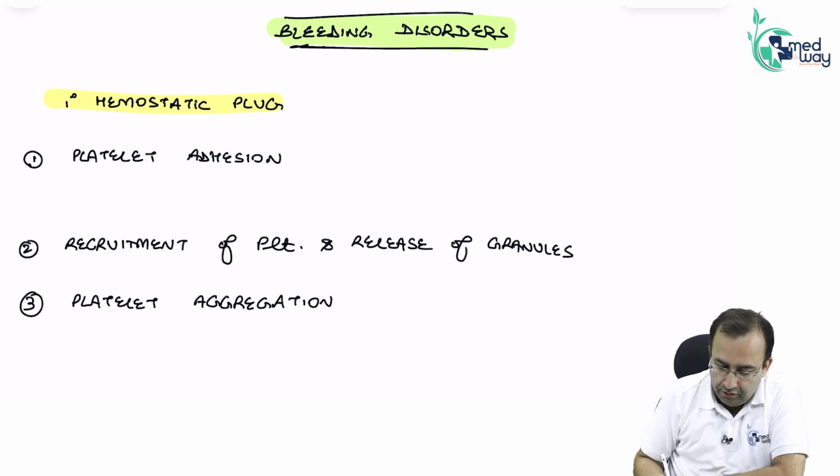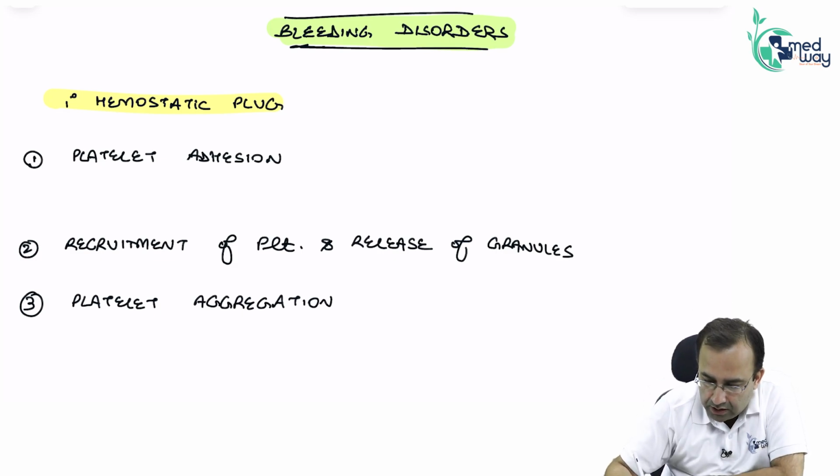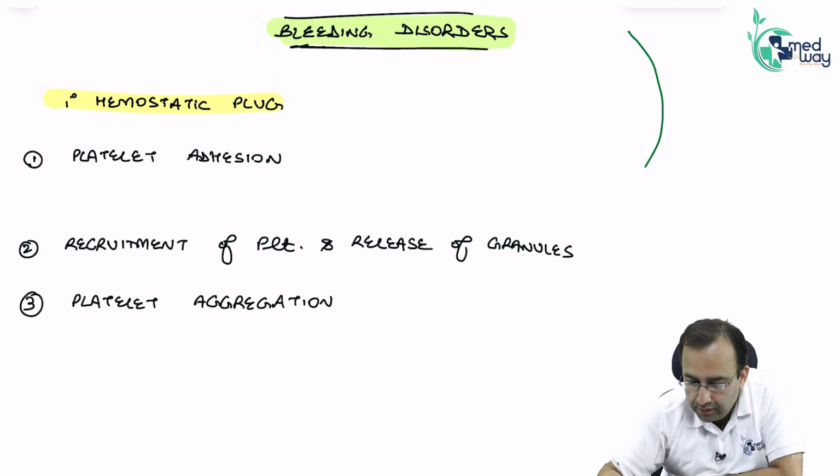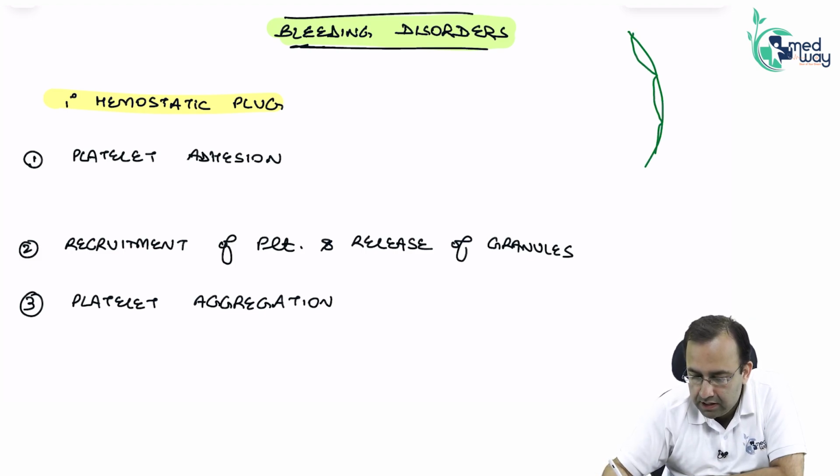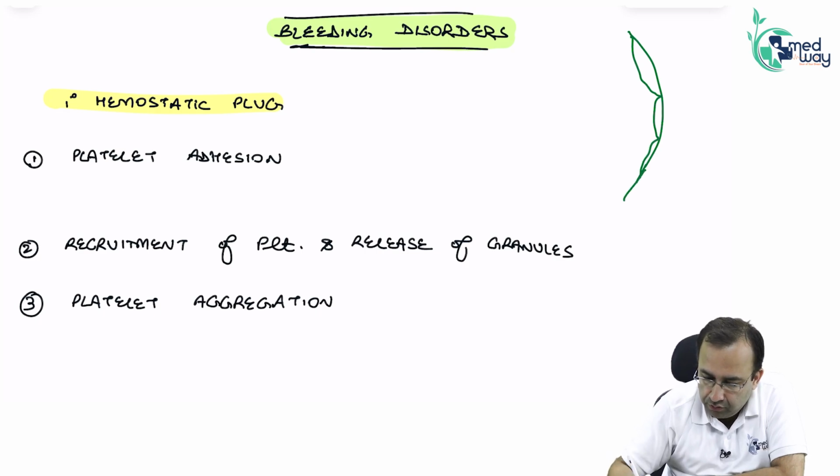So first point, let us assume that this is the blood vessel. The blood vessel is lined by endothelial cells. What is the lining of blood vessels? It is lined by endothelial cells. Endothelial cells secrete von Willebrand factor.